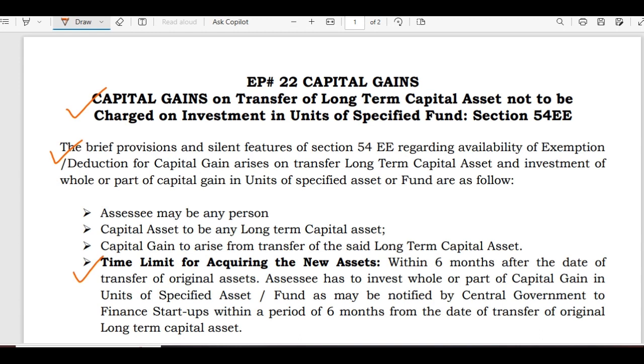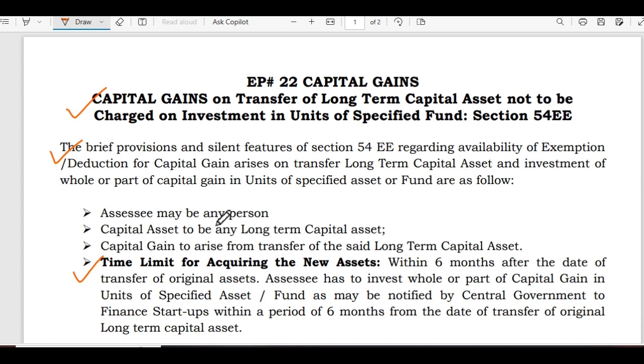The brief provisions and salient features of section 54EE regarding availability of exemption or deduction for capital gains arising on transfer of long-term capital assets and investment of whole or part of the capital gains in units of specified assets or fund are as follows.